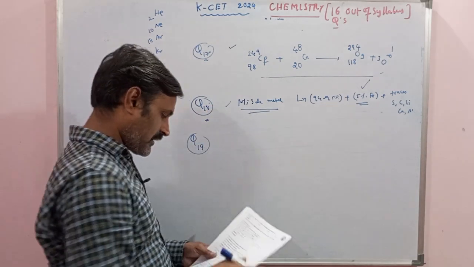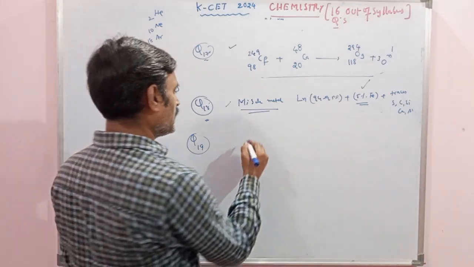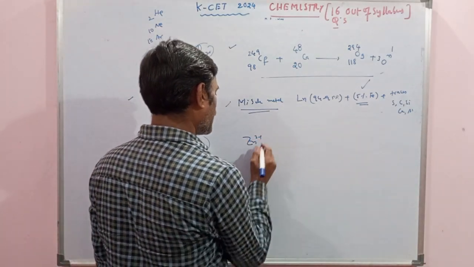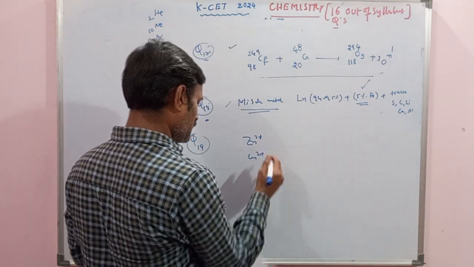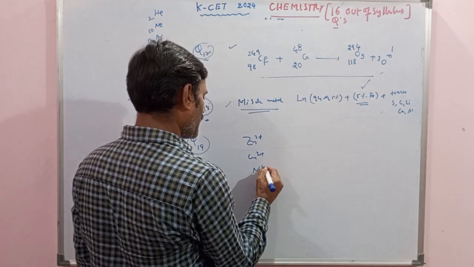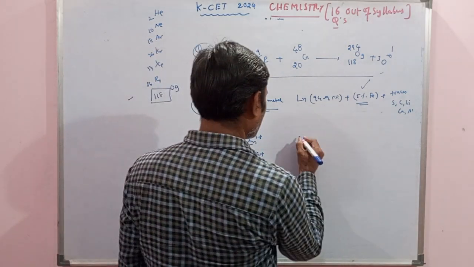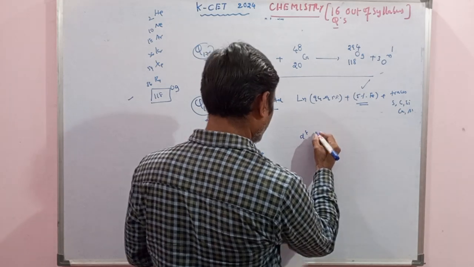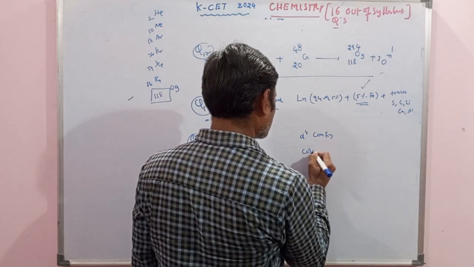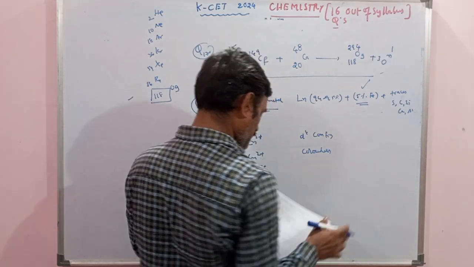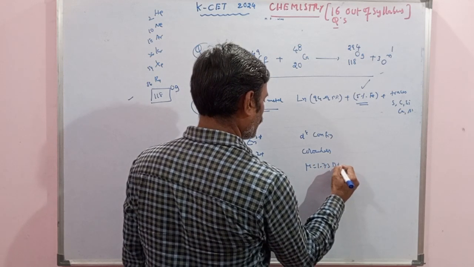Next, question number 19. Question number 19 is match the following. They have given Zn2+ in one column and Cu2+ in the same column, and below that Ni2+. There are some d-block elements and their corresponding ions given in one column. In the other column they are given d8 configuration, colorless, which is mentioned in the other column. The last one they have mentioned mu equals 1.73 Bohr magnetons.